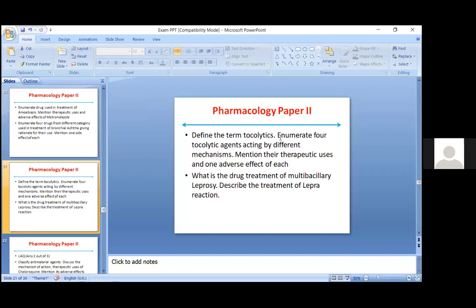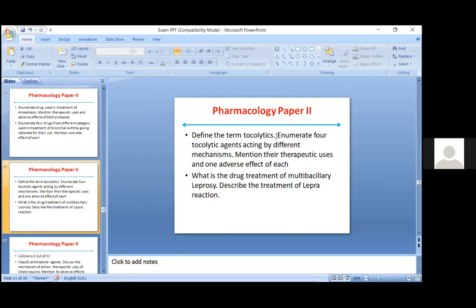Okay, next is define the term tocolytics. Enumerate 4 tocolytic agents acting by different mechanisms and mention their therapeutic uses and adverse effects. So first you have to write what tocolytics are, and if you are able to draw the diagram for how the tocolytics act, then it will be very good.